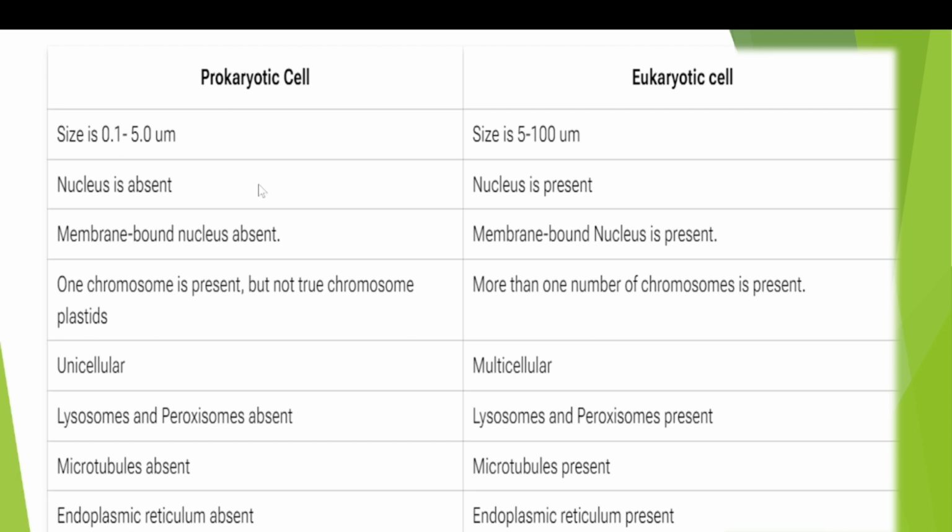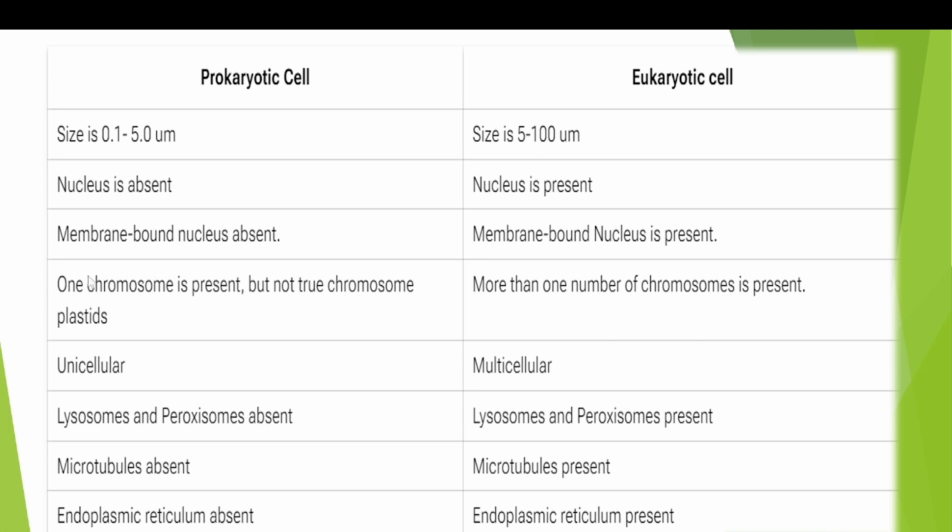In the prokaryotic cell the nucleus is absent, whereas in the eukaryotic cell the nucleus is present. All eukaryotic cells contain a nucleus, whereas prokaryotic cells don't possess any nucleus. Prokaryotes don't have any membrane bound organelles or nucleus, whereas eukaryotic cells contain a membrane bound nucleus and organelles like mitochondria, chloroplast, and endoplasmic reticulum. All these things appear in eukaryotic cells. Next, only one chromosome is present, not two. That's why it is called a nucleoid or genophore.